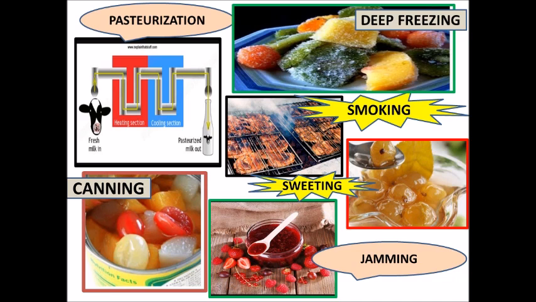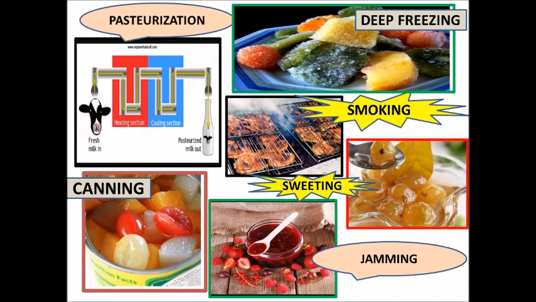Then below this we have the canning method. In canning, fruits, vegetables or any other item is packaged in a tin which is germ free, and then it is covered with a lid tightly. This food also can last for many months or years. Then on the right hand side we have the deep freezing method. In this, the vegetables or fruits or any other food item is preserved at a very low temperature. At low temperatures, microbes cannot grow and spoil the food.